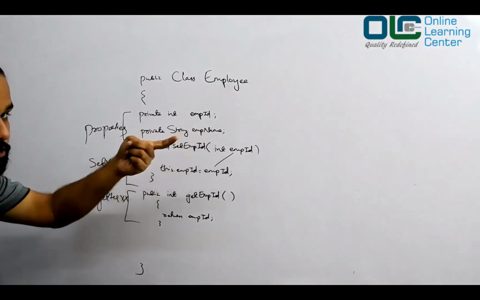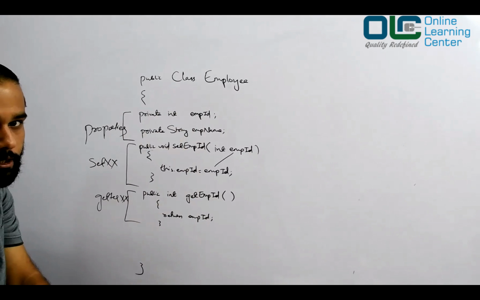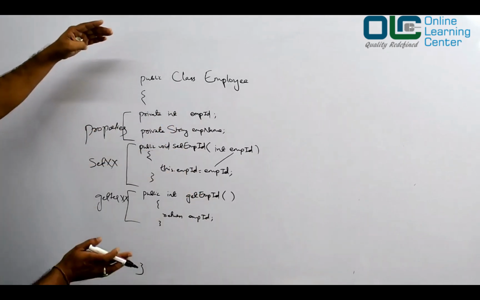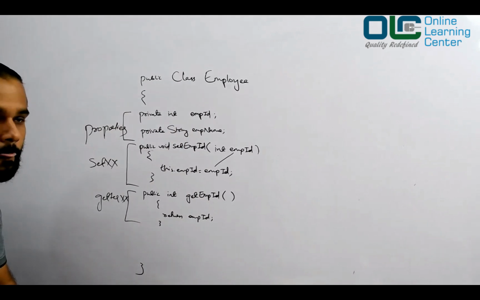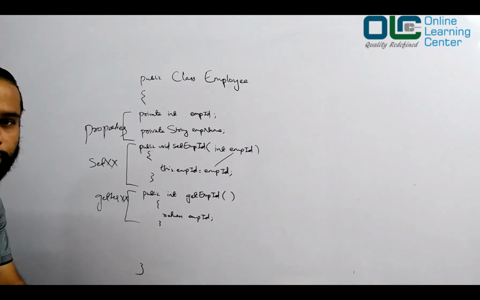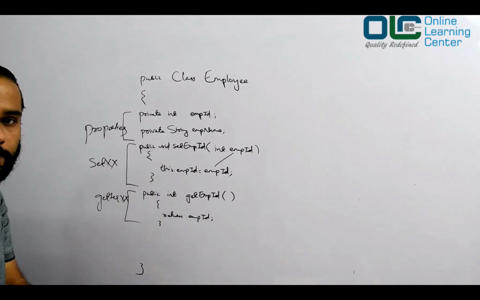Similarly, for employee name, I should create one getter method and one setter method. And then you can have a constructor, a toString method, a hashCode method, and all that stuff. So you have to write at least this much code. Or you may say, hey, the IDE is capable enough to create all this logic.